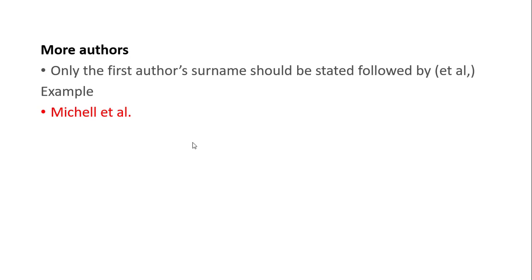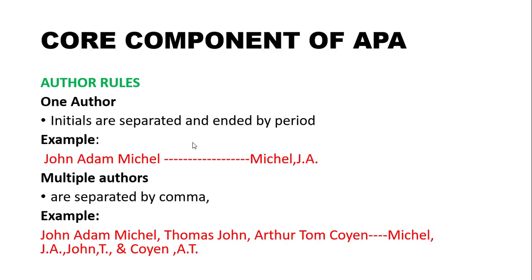Now for many authors, more than 6 authors, only the first author's surname should be stated, followed by et al. To indicate many authors, we use the phrase et al. So only the first author's surname, the same way. You can write Michael, comma, J dot A dot, et al.